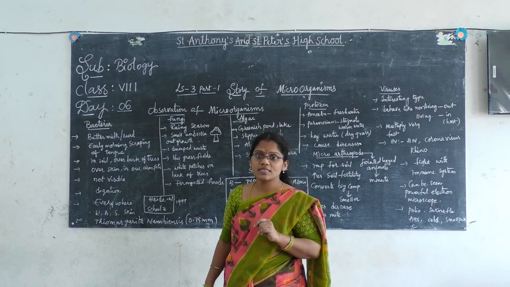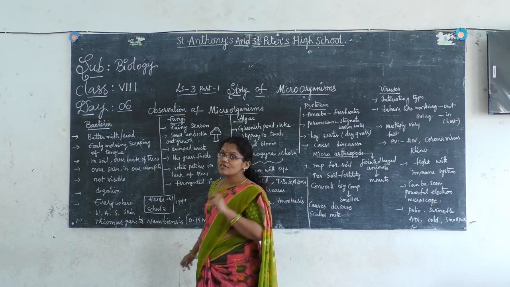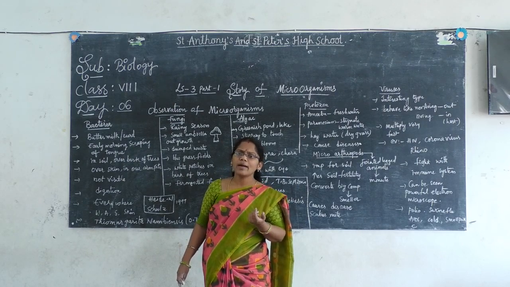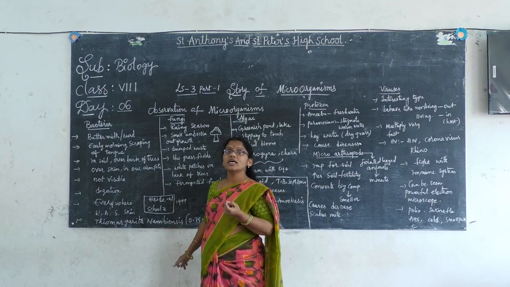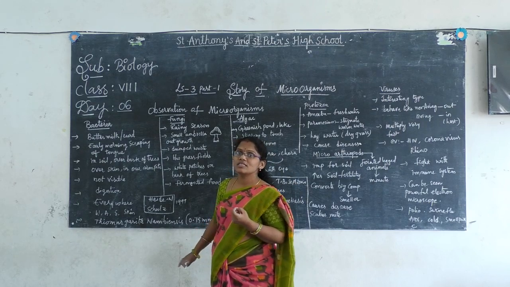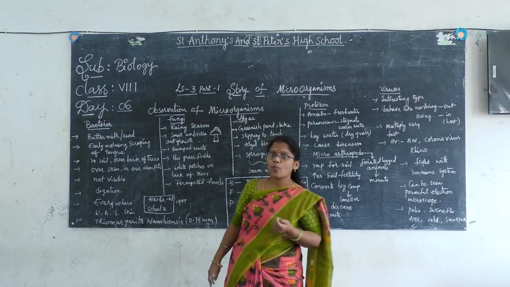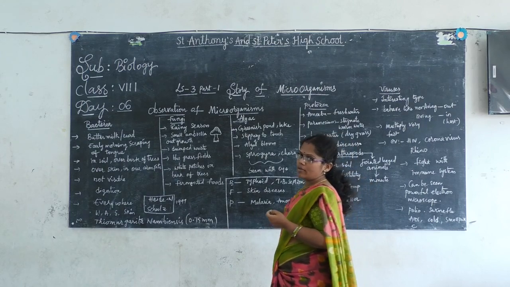Thiomargarita namibiensis is a bacteria that can be seen with our naked eye. For this we do not require a microscope. Understood? Once again, Thiomargarita namibiensis is one of the bacteria that can be seen with our naked eye. Means it is the largest. So the measurement here is 0.75 mm. Okay, so this is about the bacteria.